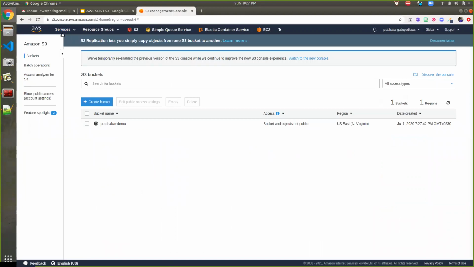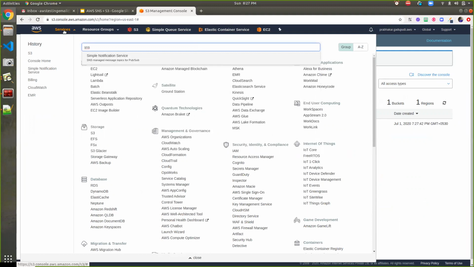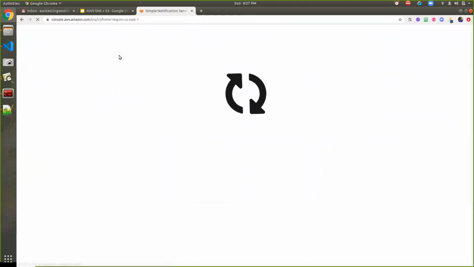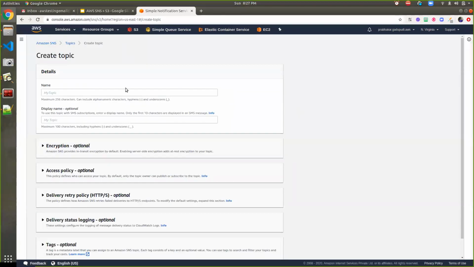Next is to go ahead and create a Simple Notification Service. You can type SNS, that's Simple Notification Service, and click on it. Inside that, this UI might change frequently, so the UI could be anything. If you click on this link, this is the page.